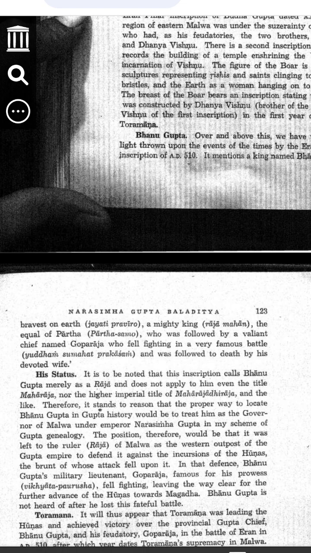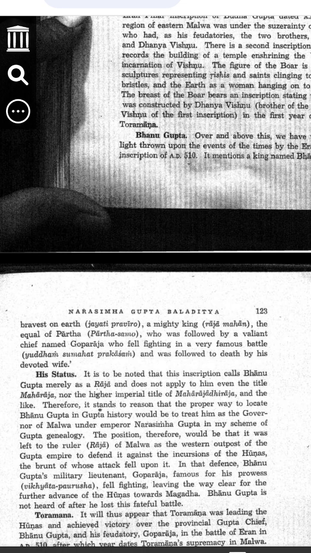Example: imagine a small town with a leader who is known for being strong and brave. His job is to protect the town from attackers. He is not the biggest king, but he is important for the safety of the town. Banu Gupta was like this leader, responsible for defending Malwa from invaders.